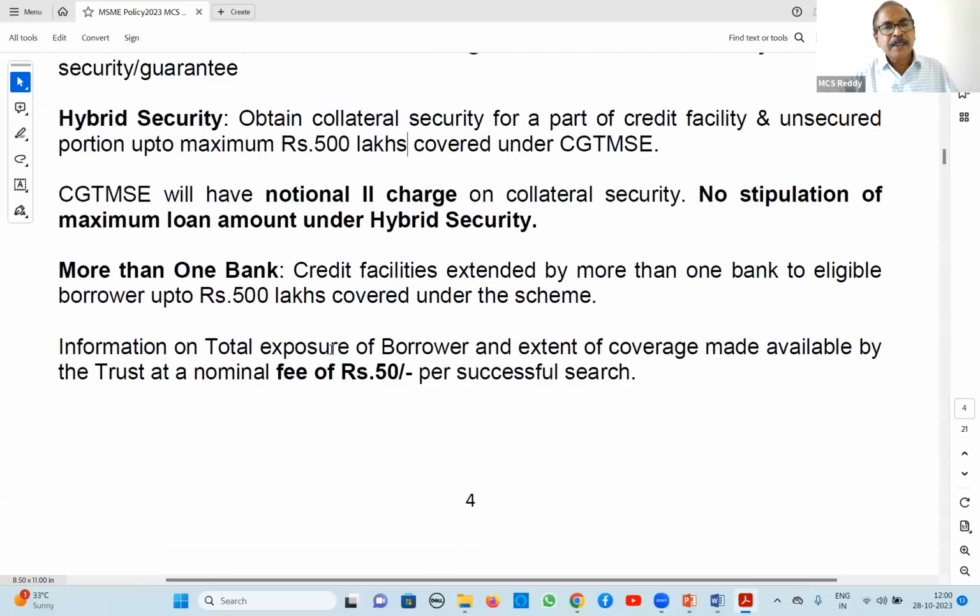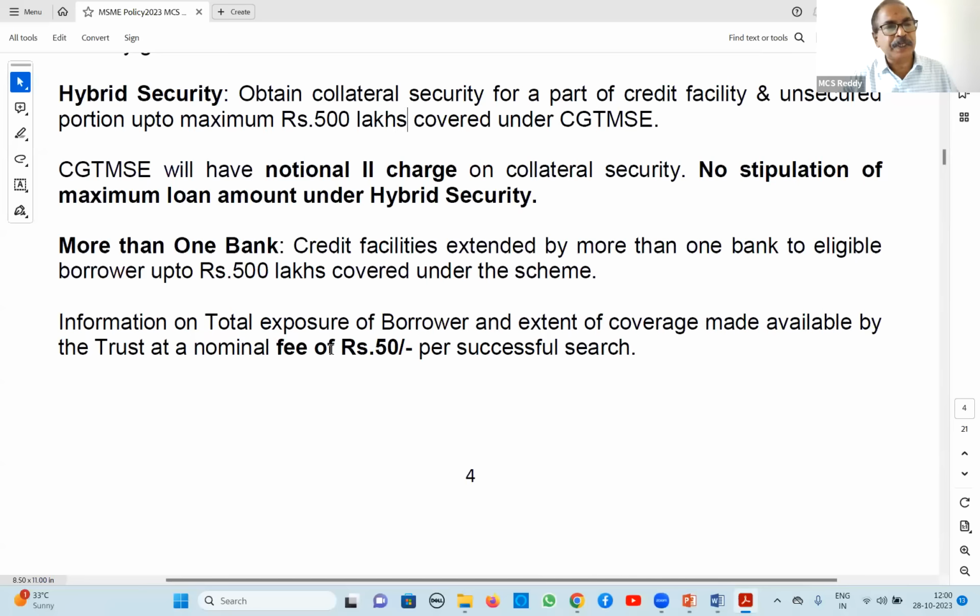Next, there is no stipulation of minimum loan under hybrid security. If more than one bank is financing, they can cover that also. How will we come to know that another bank is also financing? In CGTMSE there is a search option. You can search in that and ascertain.